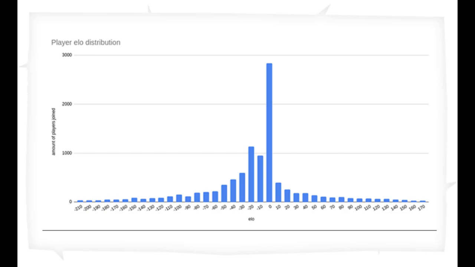In a graph of players that joined in the last few minutes and their ELO rating, many players have a rating of 0. That's because a large portion of joining players is playing the game for the first time.